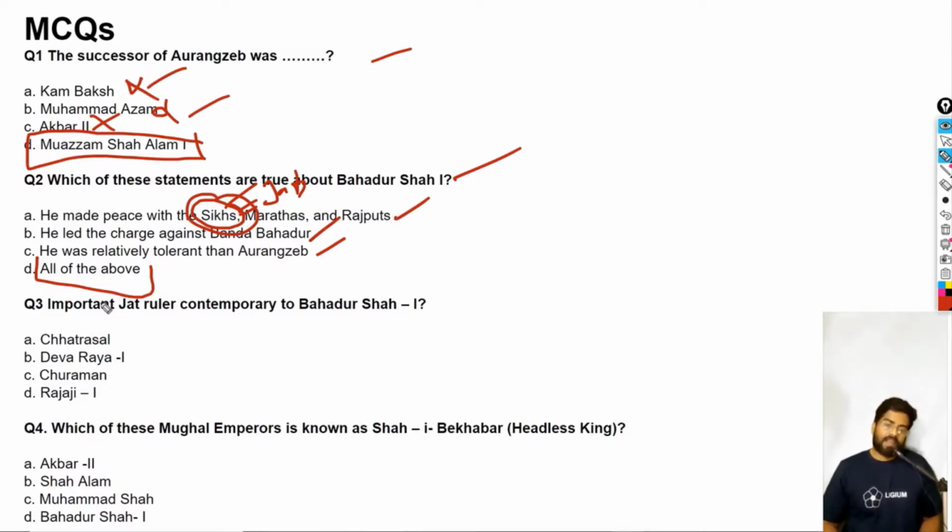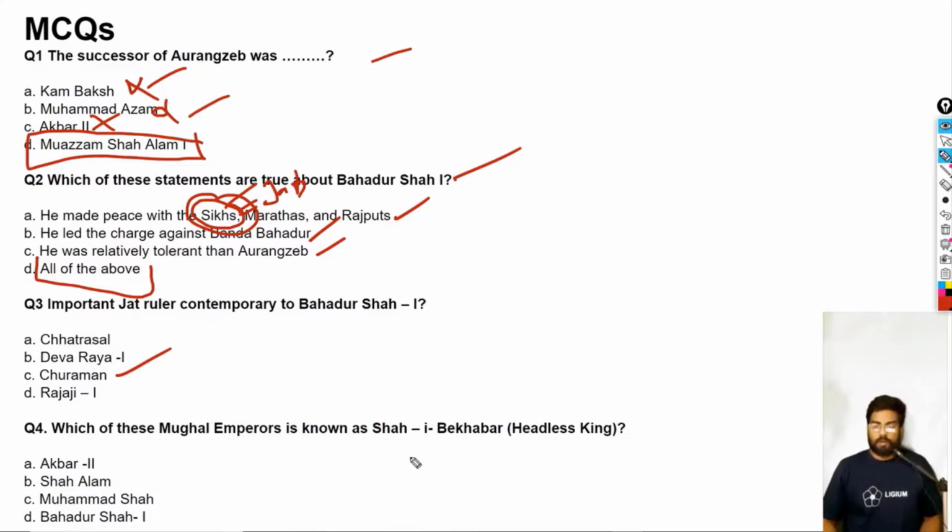I'm sorry. Then we have the third question: the important Jat ruler contemporary to Bahadur Shah I. As I mentioned, Jats were rulers in the northern part, the northern part of, let's say, the Haryana and Punjab region, the whole fertile region. So the important Jat ruler contemporary to Bahadur Shah was Charuman. So the answer is C, that is Charuman.